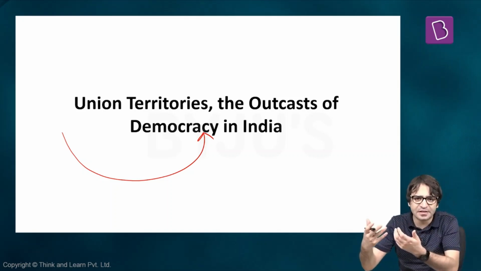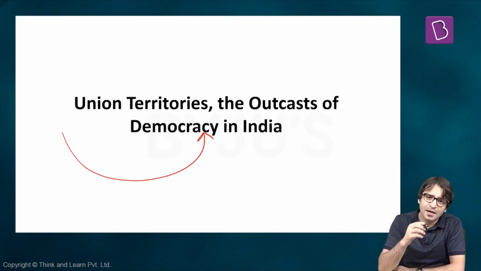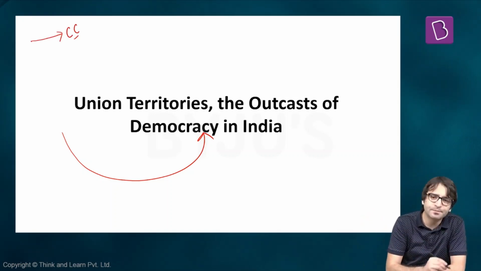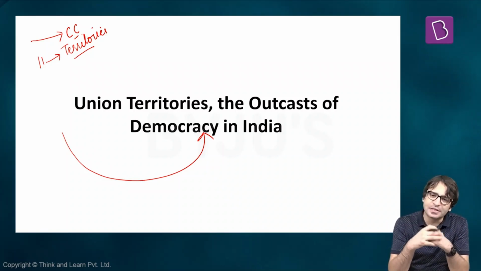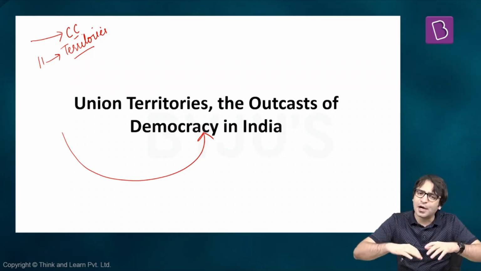Part A, which were governed previously by the Governor General. Part B, which were princely states. Part C and Part D, they were controlled by chief commissioners. And there were 11 such territories in India, which were previously controlled by the chief commissioners. Now, the States Reorganization Commission, which was set up in 1953, was given a task: you decide how we should reorganize this country.